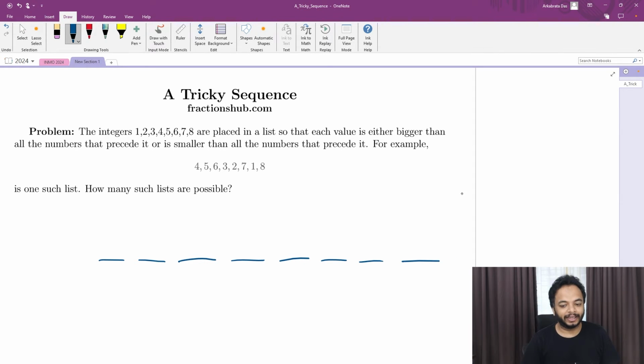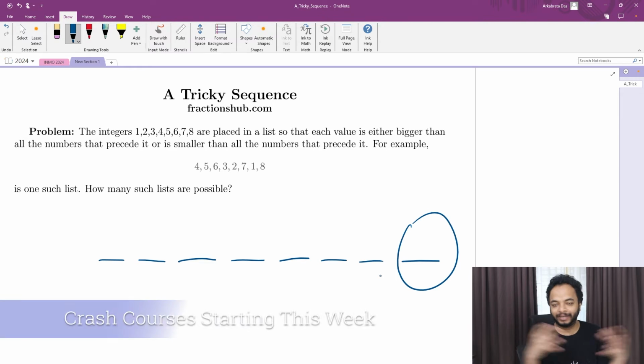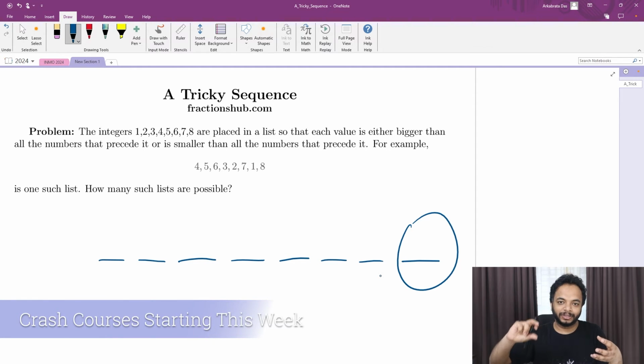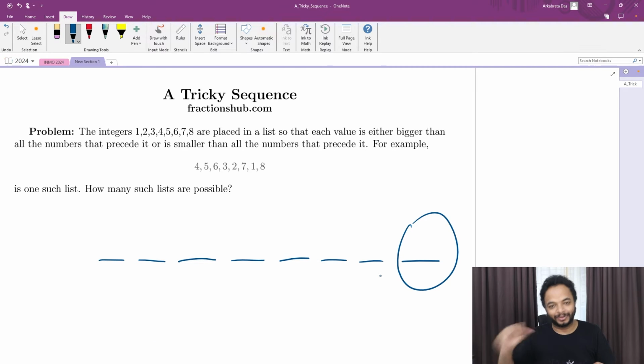So that's why we start with the last one. Whatever sits at the last place, before them all has to be greater than that or all has to be smaller than that. So I have only two possibilities. Whatever the set, I can only put the maxima or the minima at the last place, because only then will all of the 7 places before be smaller than that or all of them bigger than that.